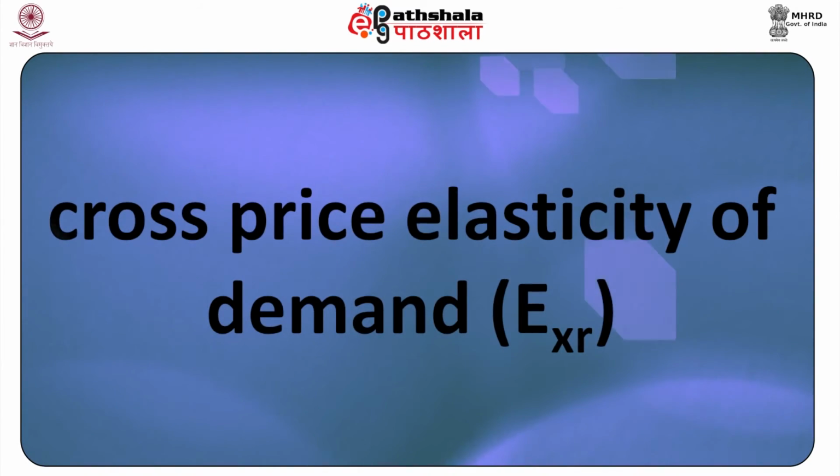A change in the price of related goods also affects the quantity demanded for a good X. These related goods could be substitutes or complements of good X. The impact of a change in the price of R on quantity demanded of good X is given by the cross price elasticity of demand. The cross elasticity of demand measures the responsiveness of quantity demanded of one product to changes in the price of another product. For example, we can use this concept to measure the extent of change in quantity demanded of Coca-Cola to changes in the price of Pepsi.